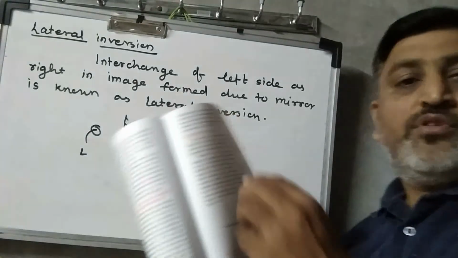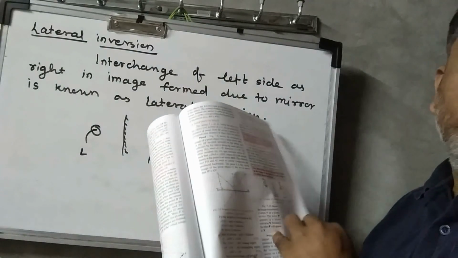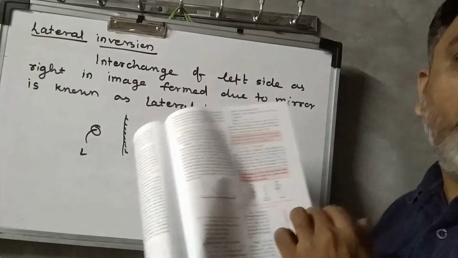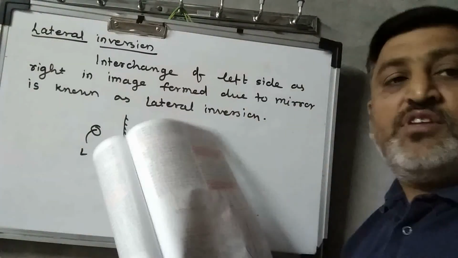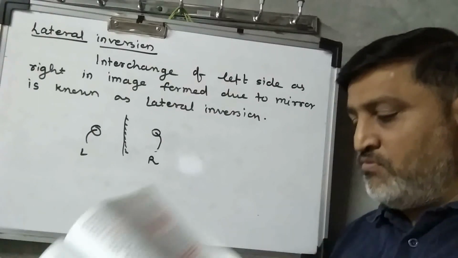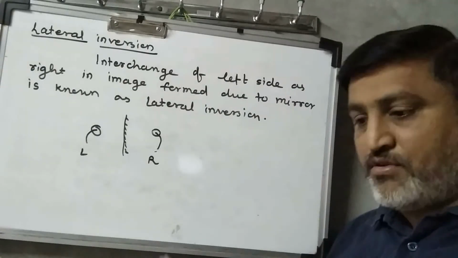Rather, you keep an ink dot over here and fold the page in half and press it against the ink, then you find that the laterally inverted image is formed, right? And that is a symmetrical one. This is one of the important points related to lateral inversion.